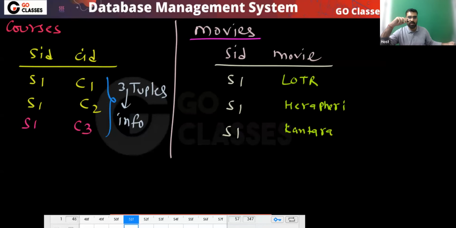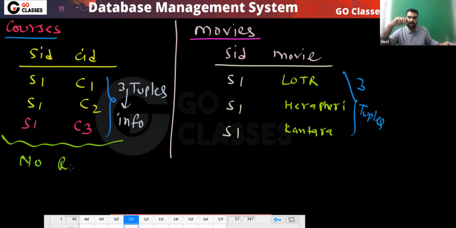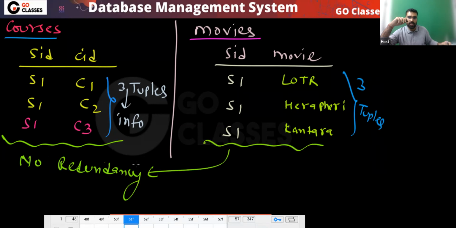Anyway, tell me what will happen here. There is no redundancy here. You have three tuples here, and here also you have three tuples, correct? There is no redundancy here, and no redundancy here. Very simple: no redundancy in either table.